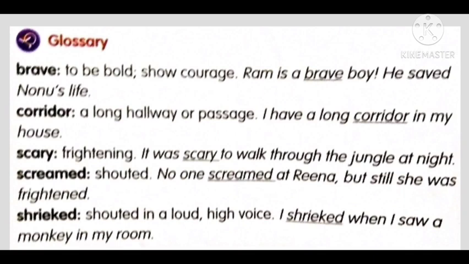Scary, frightening. What is the meaning of scary? Frightening. Screamed, shouted. Screamed means shouted. Shrieked, shouted in a loud, high voice. What is the meaning of shrieked? Shrieked means shouted in a loud, high voice. Now, children, learn these. Okay, now let us go to our volume.